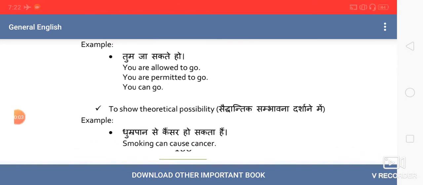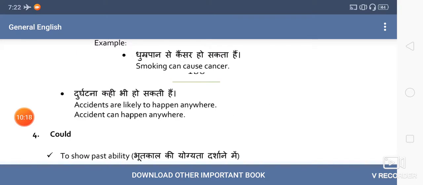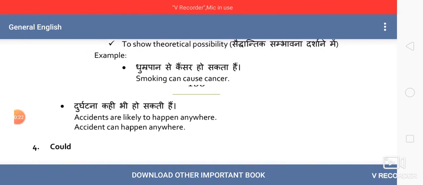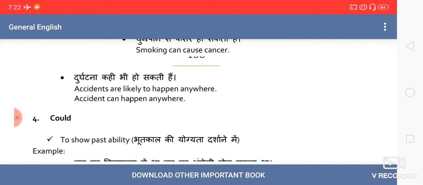We also use can to show theoretical possibility. Smoking can cause cancer. So theoretically it is proven, and we can use can to express such phenomena. This example is again of theoretical possibility. Accidents can happen anywhere. Fine. So let's move to the fourth now.